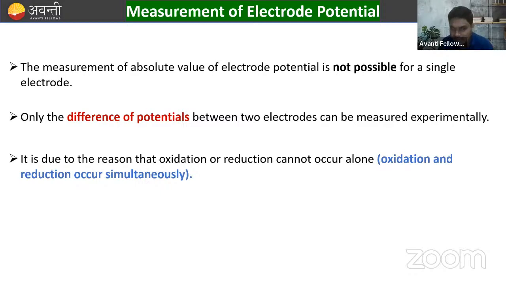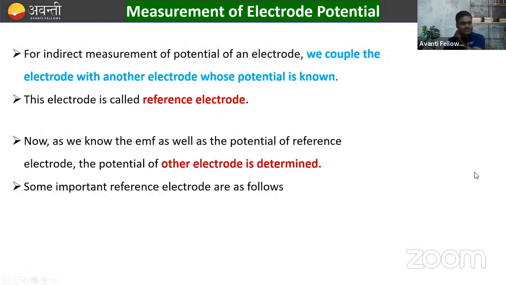फिर तो समस्या हो गया, कैसे measure करें फिर? So we need one sample or demo electrode whose electrode potential is supposed to be known. Then only can we measure the electrode potential of the unknown electrode, because only the difference of potential between the two electrodes can be measured. We can measure only when we have some standard electrode whose potential is known. It is due to the reason that oxidation or reduction cannot occur alone. Oxidation and reduction always occur simultaneously, at the same time.